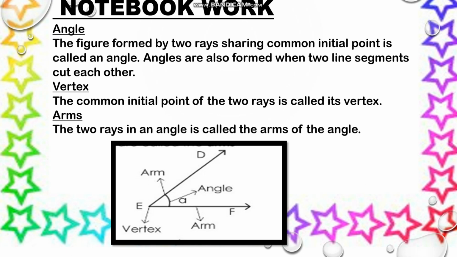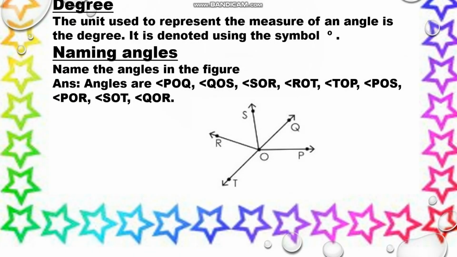After that draw this angle and mark these names. Then write the heading degree, and after that write the heading naming angles, draw this one, and name the angles in the figure. So draw this figure and name angles from this figure.